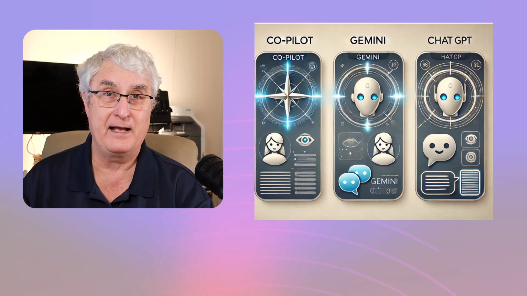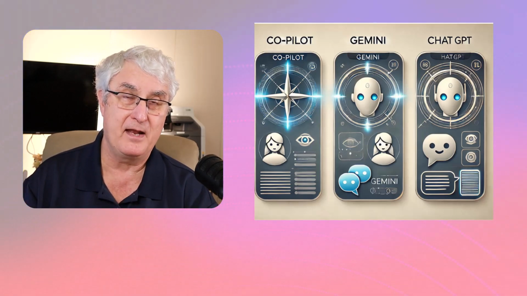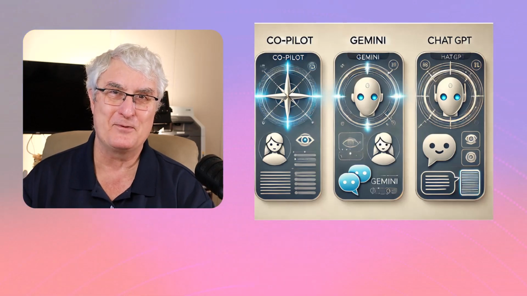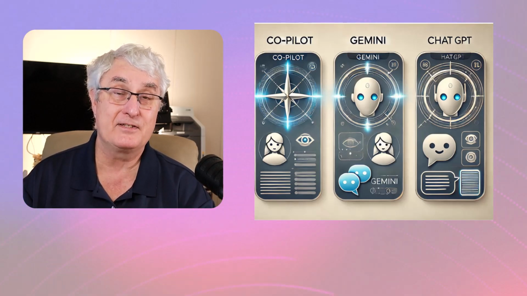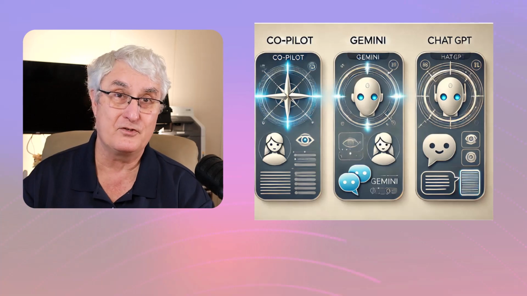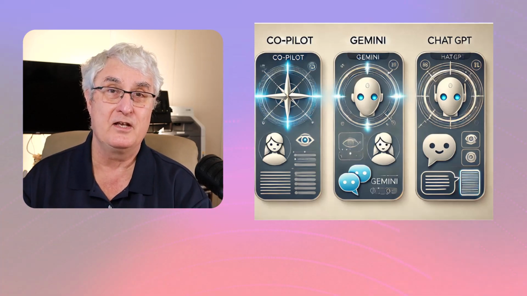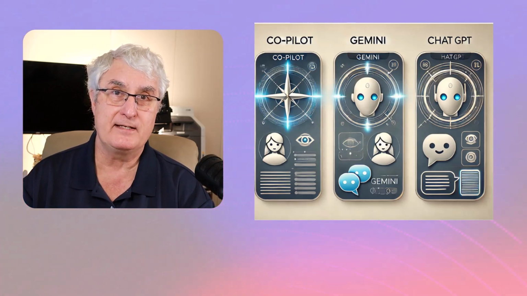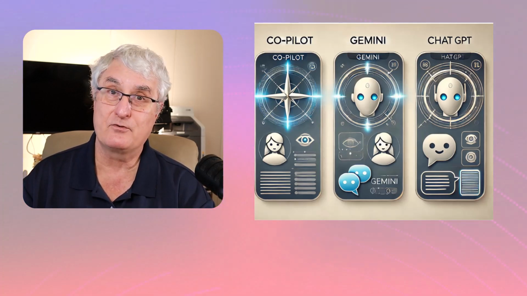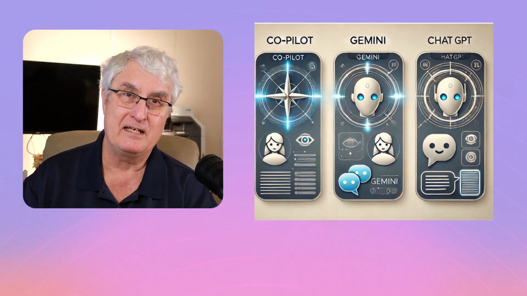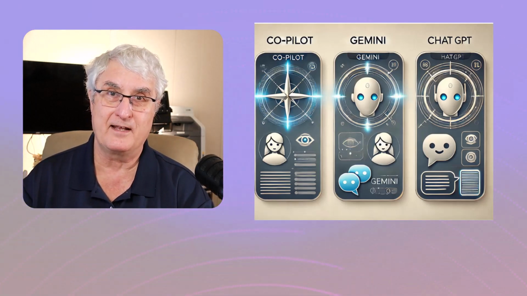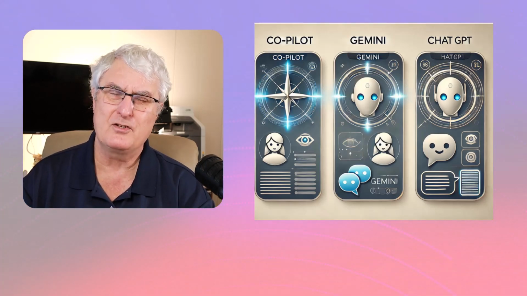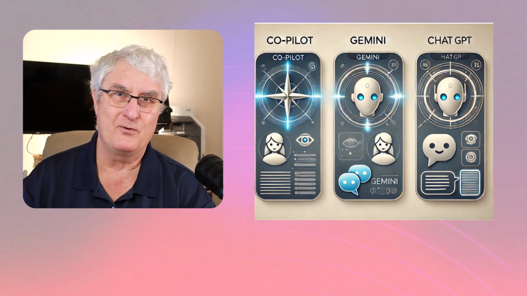Now, we've talked about AI before, and there are three programs you are probably aware of. There's, of course, Copilot with Microsoft. There's Gemini with Google. And, of course, there is ChatGPT, which everyone has heard of. If you're new and wondering which one to choose, I've suggested you might want to start with Gemini. It, of course, is a Google product. If you have an Android phone, it will be on there. If you use any of the Google products like Gmail, it will be there as well. So a good one to start with. It's free and you can get going with it.